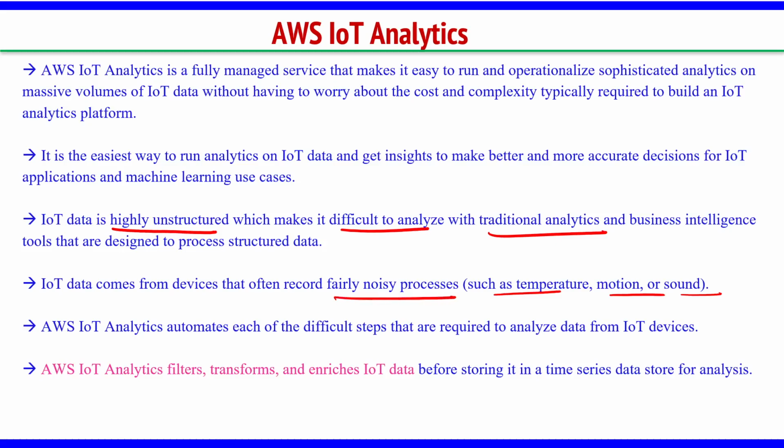So definitely we have to do some pre-processing, which can be done using AWS IoT Analytics. AWS IoT Analytics filters, transforms and enriches the IoT data. That is the main use of AWS IoT Analytics.